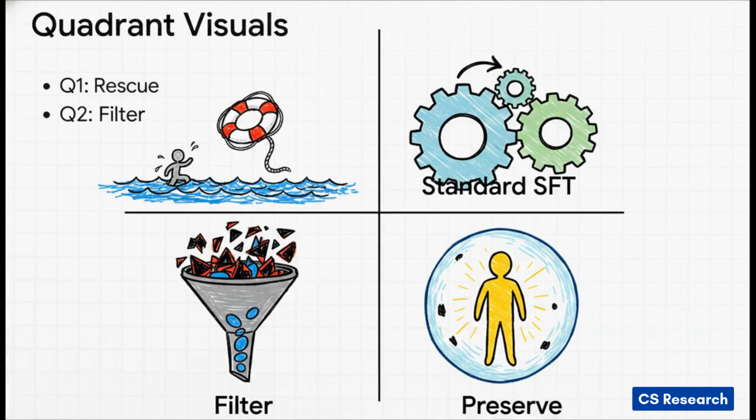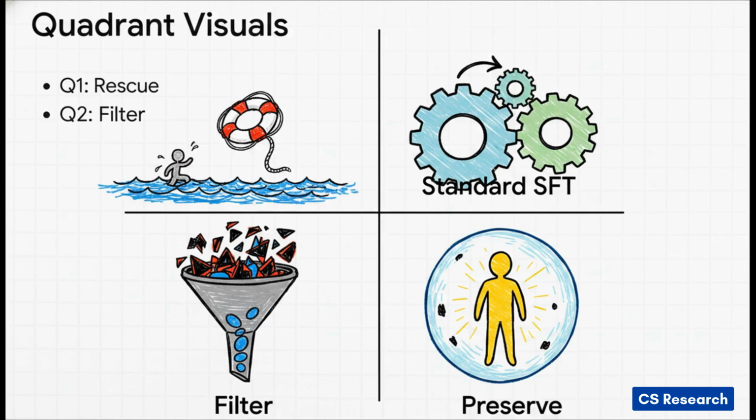So let's break down exactly what happens in those quadrants. Quadrant 1, up in the top left, the teacher is highly confident, but the student is basically clueless. This is where Target-SFT truly shines. The teacher swoops in to rescue the student, correcting its blind spots without forcing that rigid rote memorization. Down in Quadrant 2, the bottom left, both models are uncertain. Here, Target-SFT filters out the noisy label so the student doesn't just memorize garbage data.